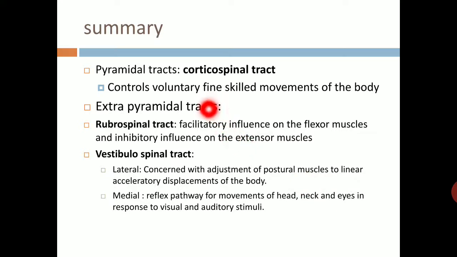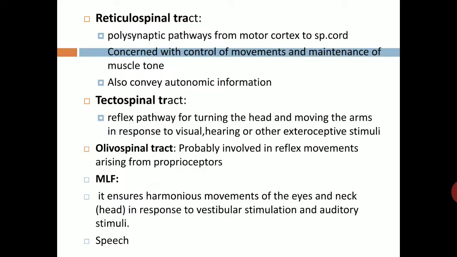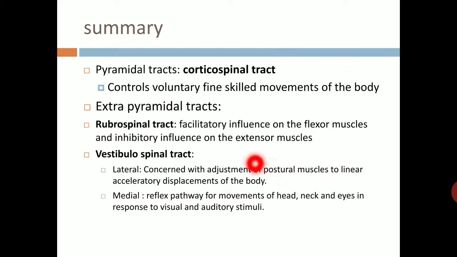Now summary, descending tracts. As we know, there are two main groups, pyramidal and extrapyramidal. Pyramidal tracts, example is corticospinal tract. Function is control of voluntary fine scale movement of the body. Extrapyramidal tracts: rubrospinal, vestibulospinal, reticulospinal, tectospinal, olivospinal, and medial longitudinal fasciculus. Now just revise the function of extrapyramidal tracts. Rubrospinal tract: facilitatory influence on flexor muscles and inhibitory influence on extensor muscles. So this is the function.